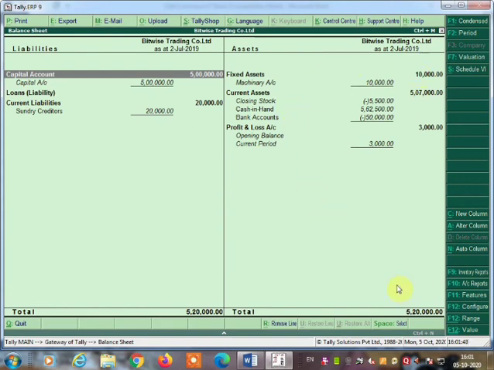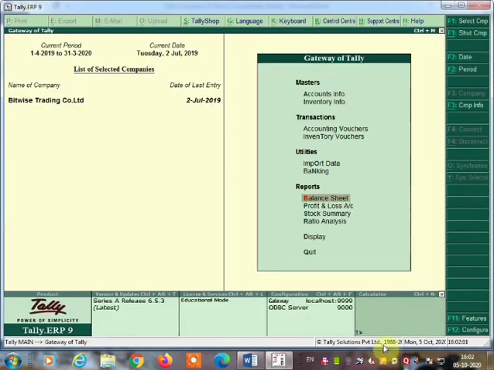Okay, so here the balance sheet got tallied, 5,20,000 and 5,20,000. Here we have seen the trial balance, profit and loss account, and the balance sheet. Now we are going to see the day book. So press the escape key and come out, and we'll go to the day book.